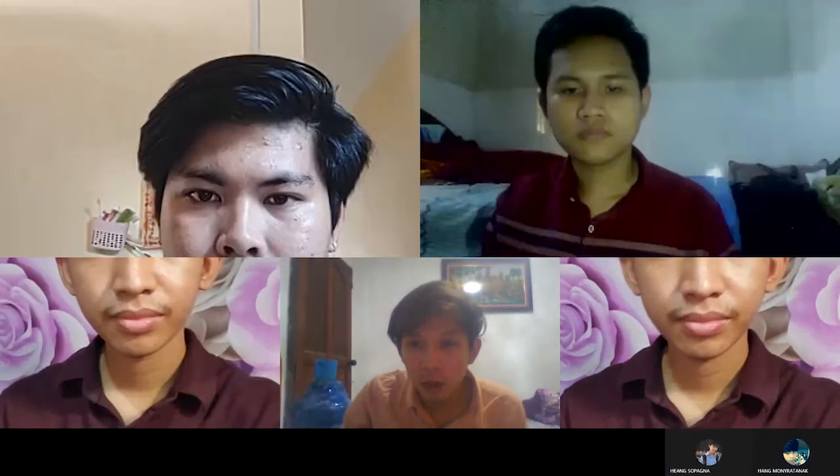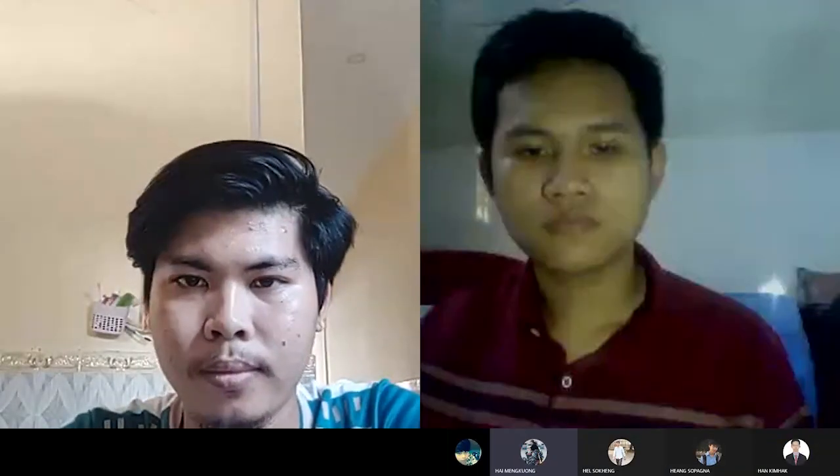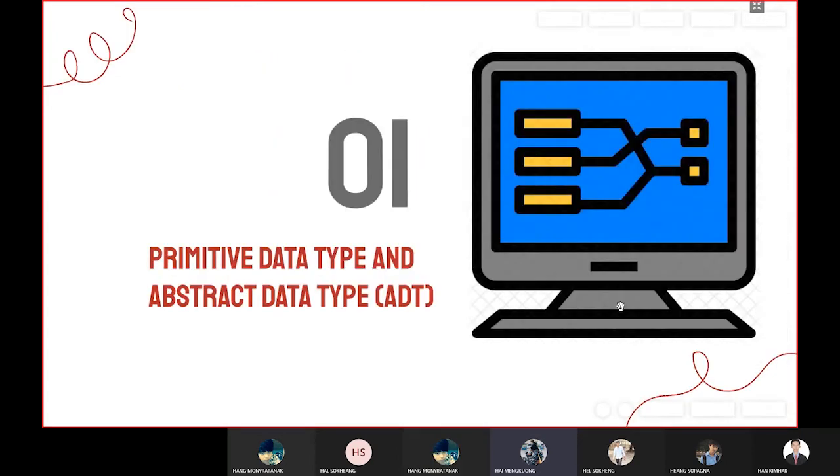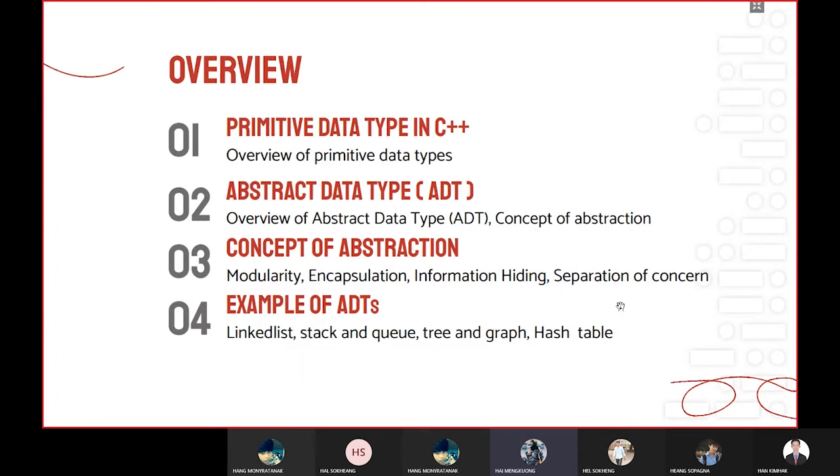Now my team would like to present two topics. The first topic is primitive data type and the second topic is hashing. Now we will explain the first topic, primitive data type and abstract data type. Now we will have the introduction.